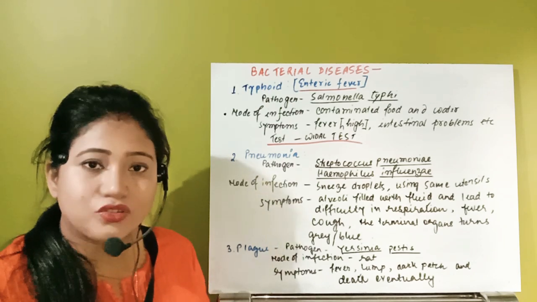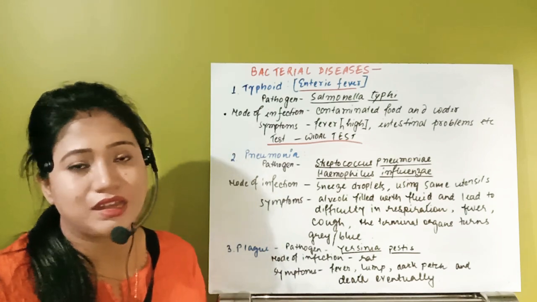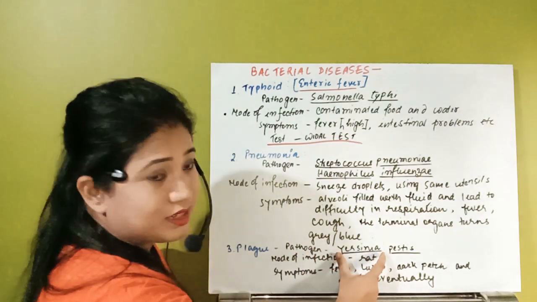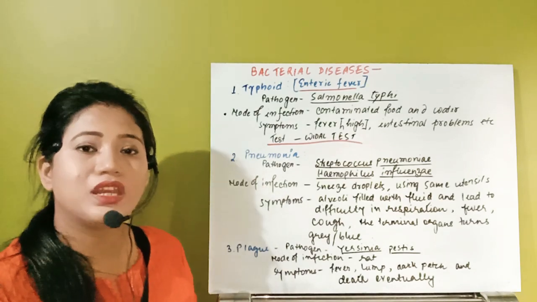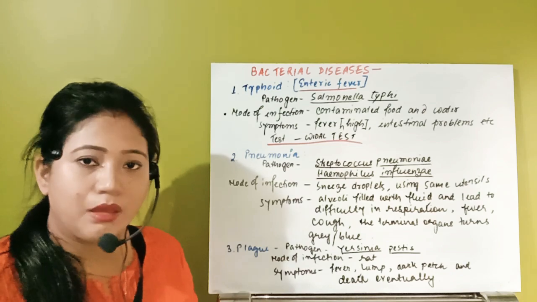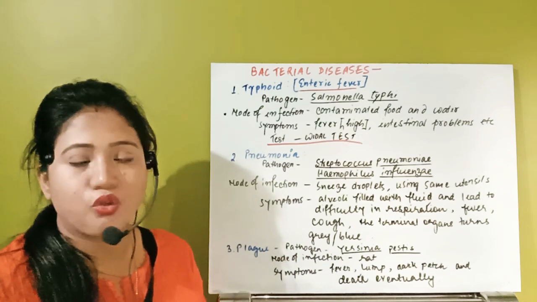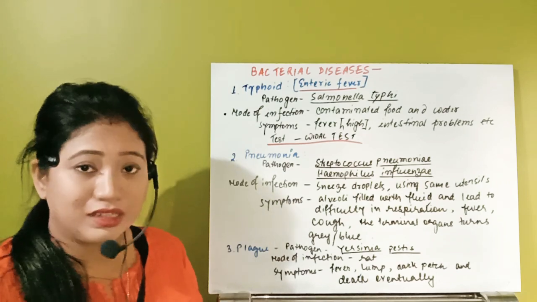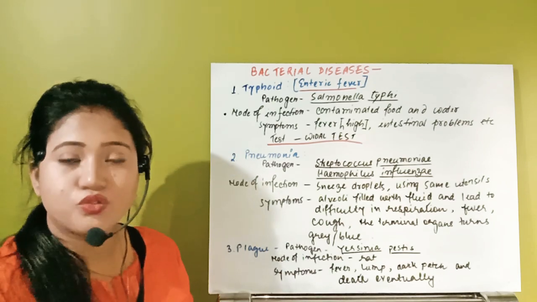So in that, what had happened, the main host organism actually is the rat. The causative organism, this is a bacteria, is Yersinia pestis. This bacteria is primarily the bacteria of a rat. But how will it enter into the human body? See, normally the rat has this bacteria, but whenever the rat dies, then this bacteria leaves the rat's body and it will go to the air.